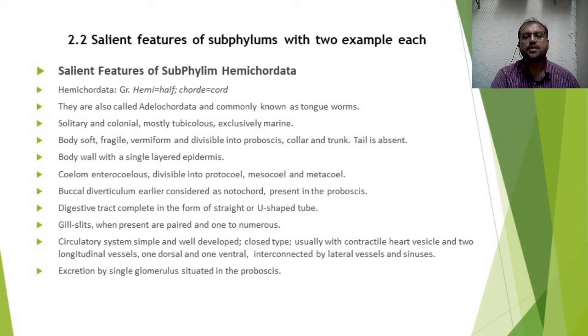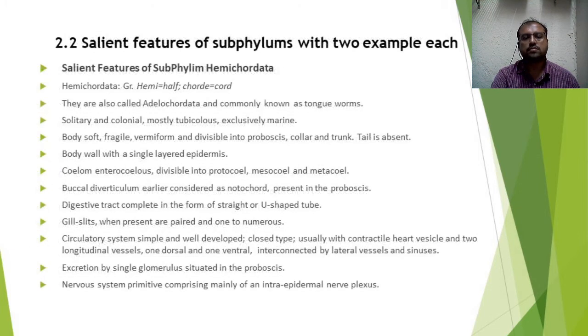About the excretion, it has a single glomerulus situated in the proboscis, that is the anterior part of the body, which generally removes the nitrogenous waste. The nervous system of this individual is of primitive type, comprising mainly of an intraepidermal nerve plexus.